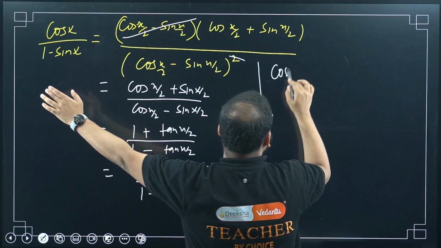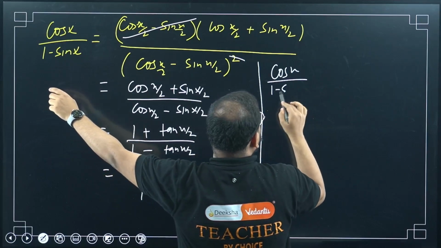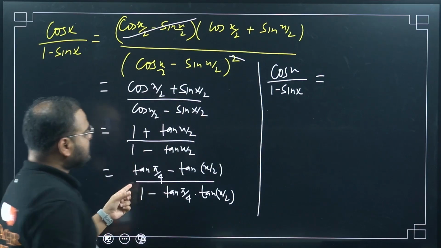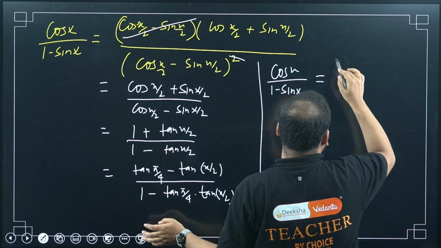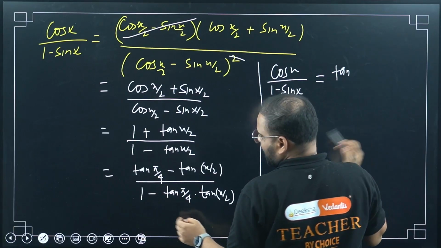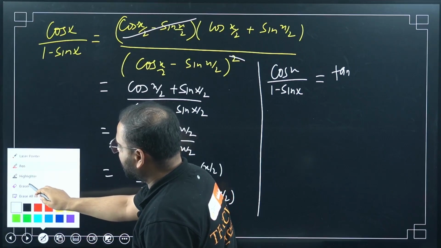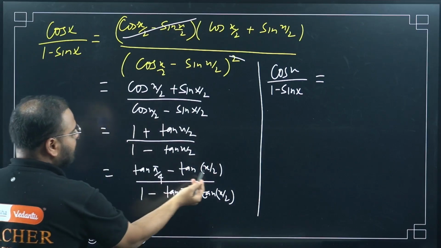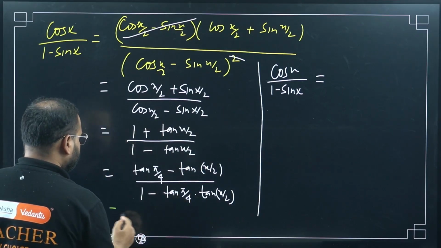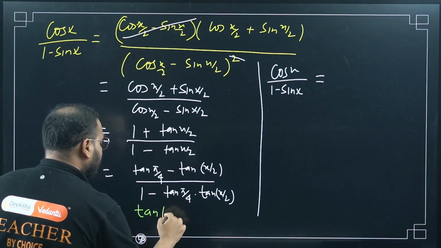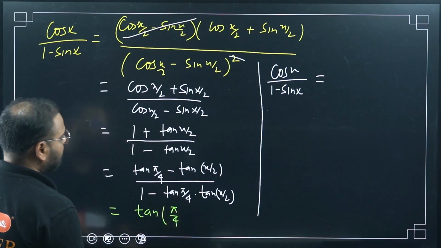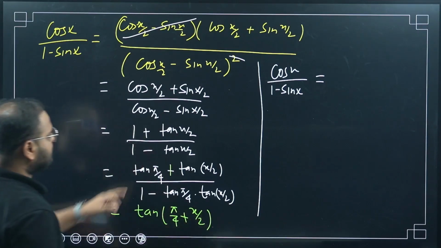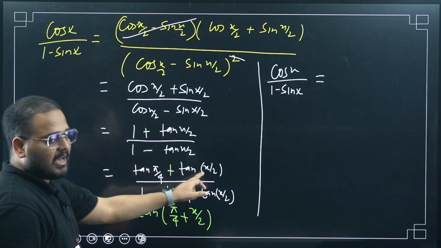Please check, this one I'm saying, cos x upon 1 minus sin x. This one is going to become equal to what? This value, how much is that? Tan pi by 4. Okay, I can write directly also, right? Please check here first. Tan A minus tan B upon 1 plus tan A tan B is tan of A minus B. In this case this is plus, so this is plus and this is minus. So tan of A plus B: tan A plus tan B upon 1 minus tan A tan B.